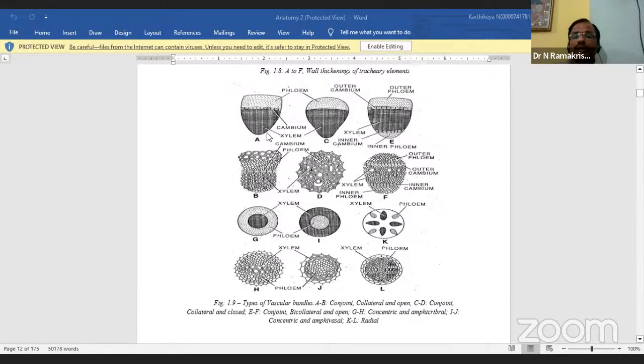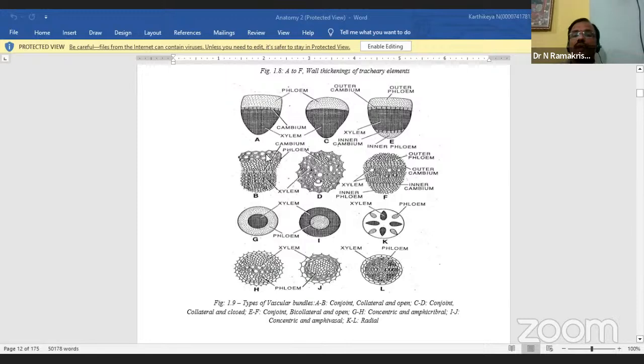So A and B, we call that conjoint vascular bundles: conjoint, collateral and open. Conjoint, collateral, so both sides are there. Next, you see here C and D. Conjoint, collateral, and the next one is often very closed.